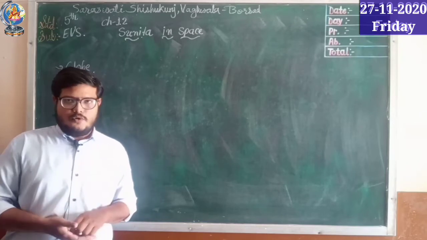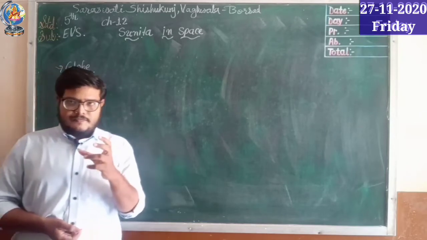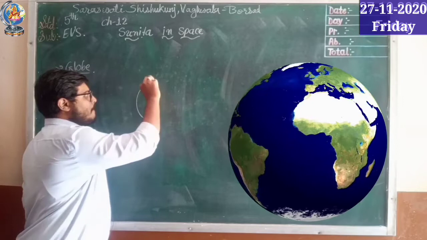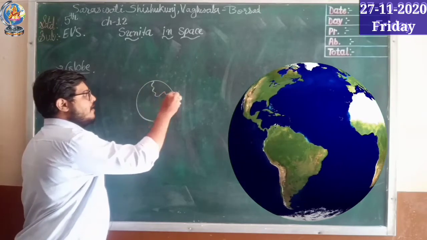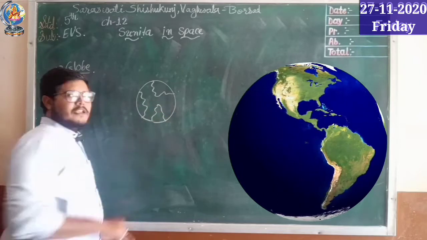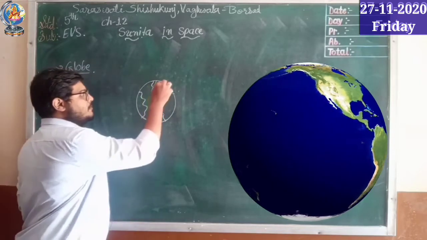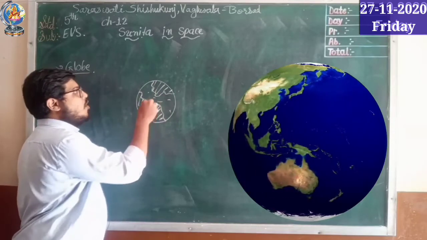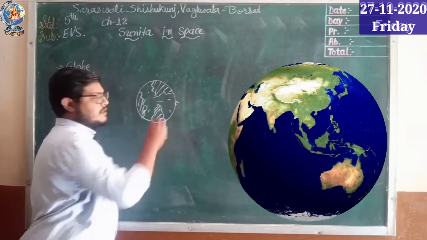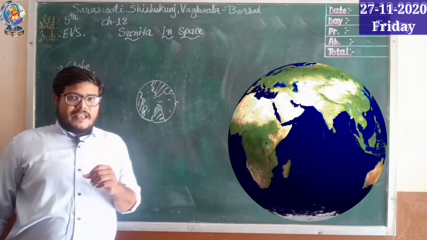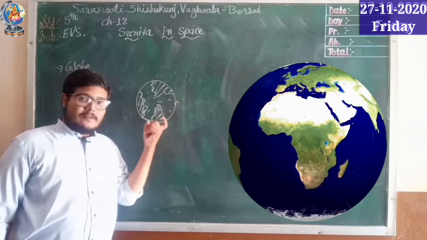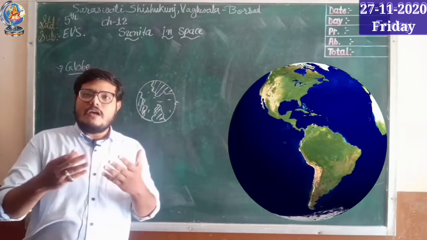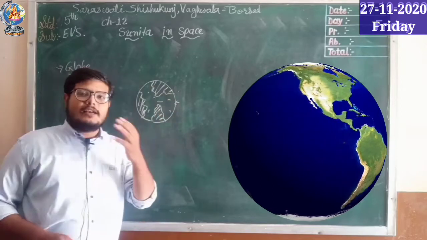It looks like the earth. As we know, the earth has a surface of land with atmosphere. If you imagine that this is our earth, this part you can consider as land and the other part is ocean, and this is your surface. So they are thinking, where are we living, on the surface of the earth or inside it? The answer is that we are living on the surface of the earth.